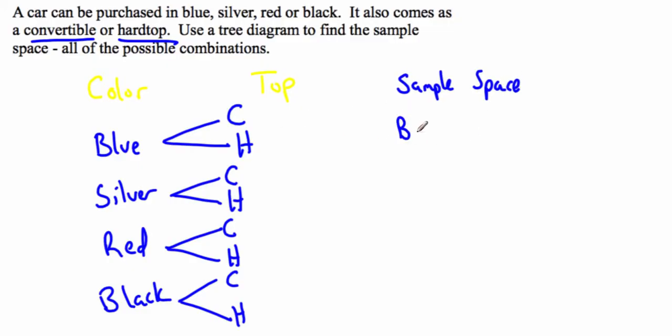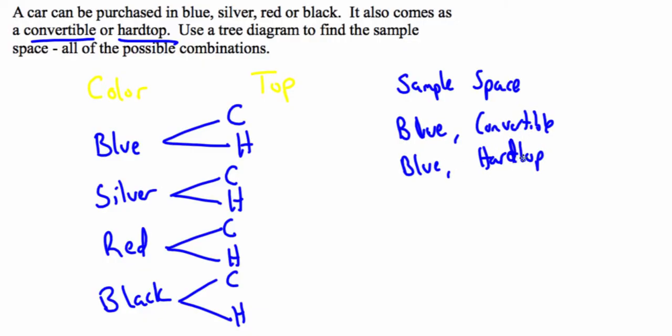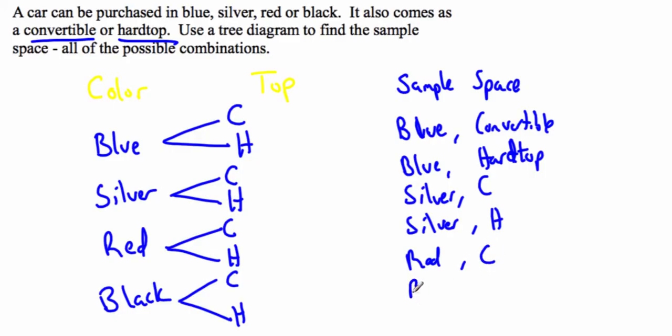Well, I could do blue convertible. I could do blue with a hardtop. I could do silver convertible or silver hardtop. I could do red convertible, or I could do red hardtop.